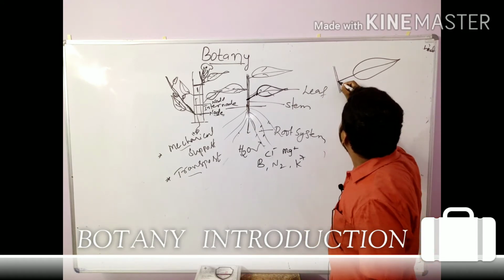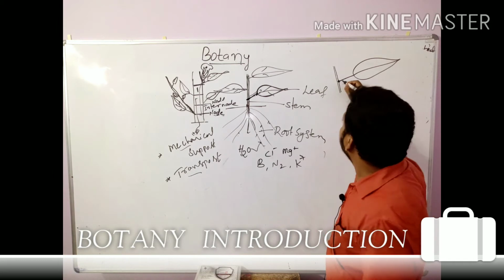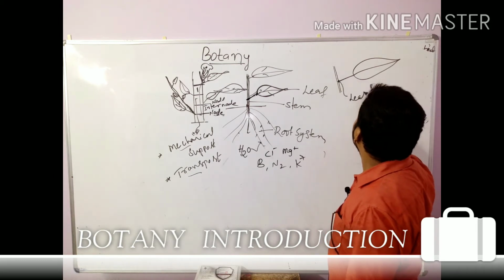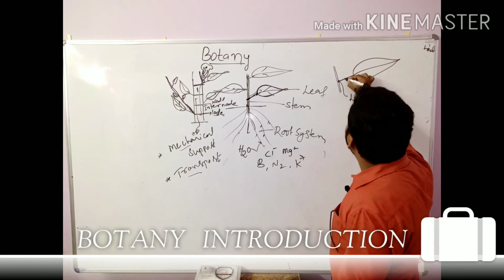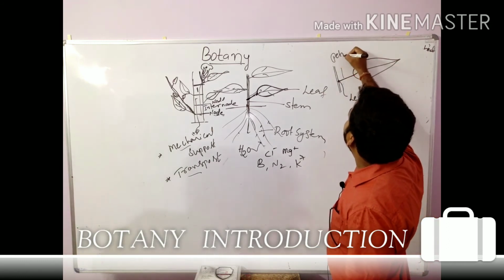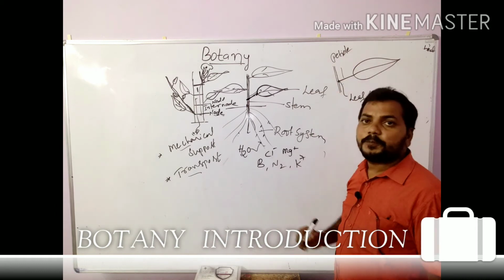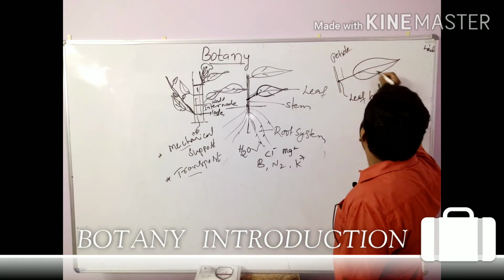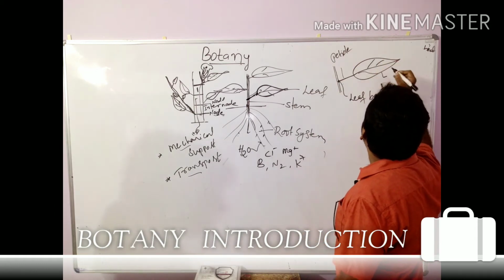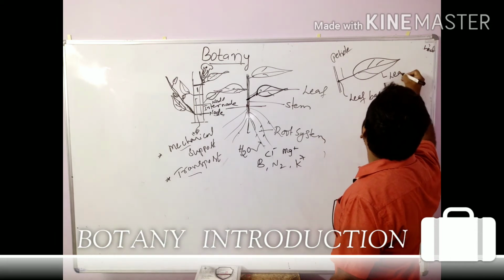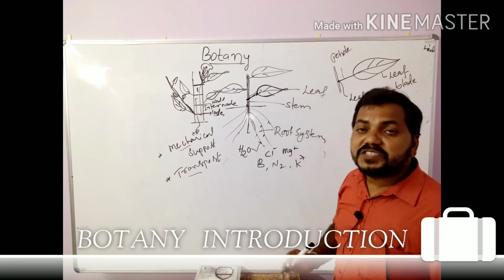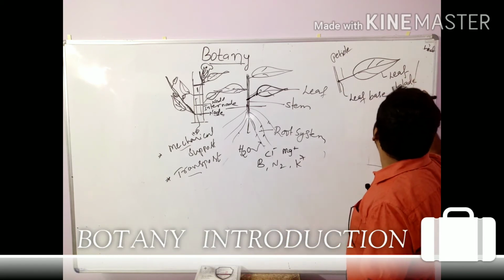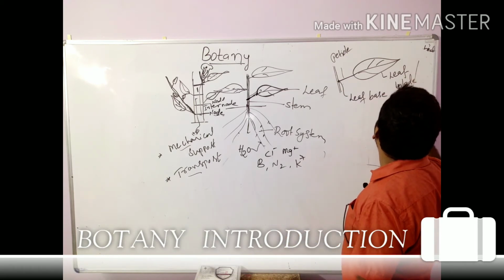One is the base, the leaf base. And the second part is the petiole. This is the petiole. And the third part is the leaf blade, which is also called the leaf lamina.